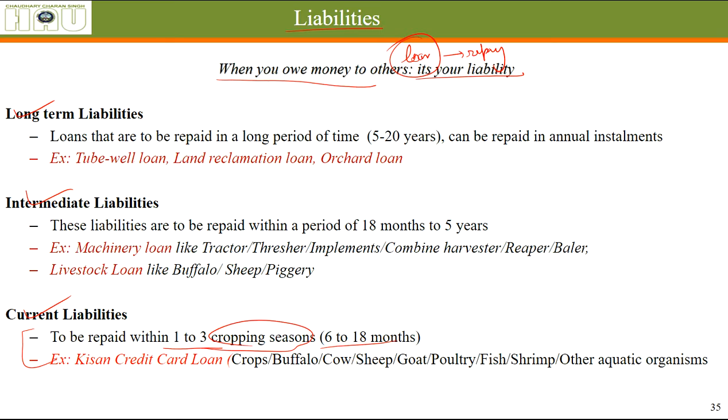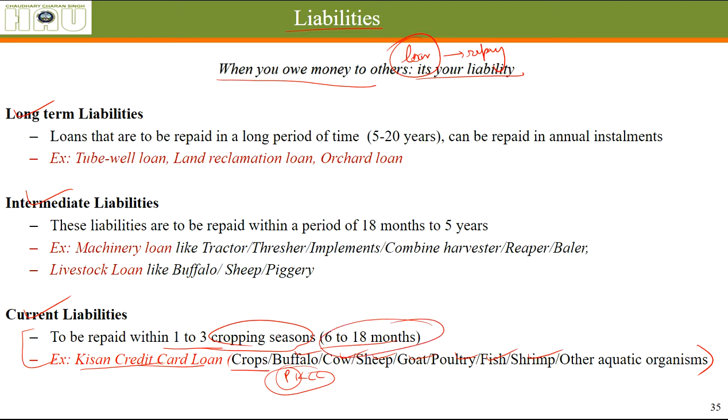These kind of loans are crop production loans. That is Kisan Credit Card loan, which is given to you for crops. Now these days it has been increased. The allocation in Kisan Credit Card is being given for raising livestock. That is called Pashu Kisan Credit Card. You can get a loan for buffalo, cow, sheep, goat, poultry, fish, shrimp, and other aquatic organisms.